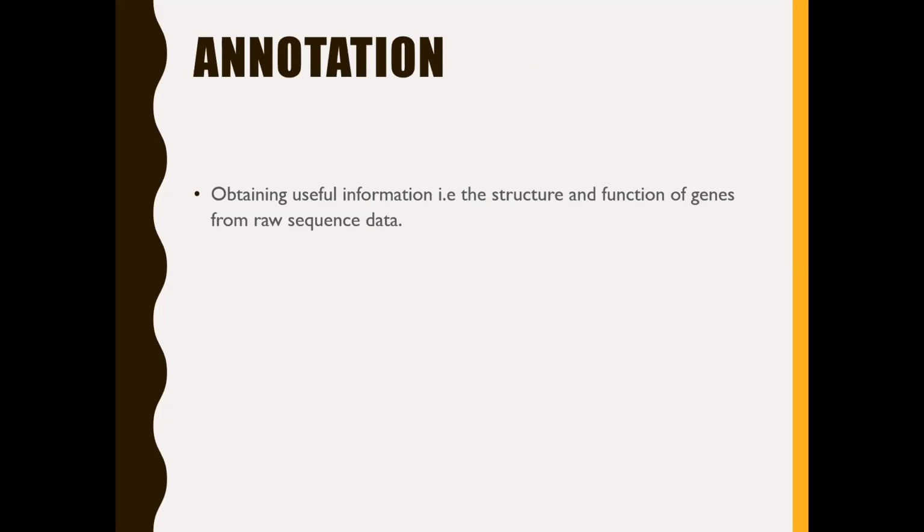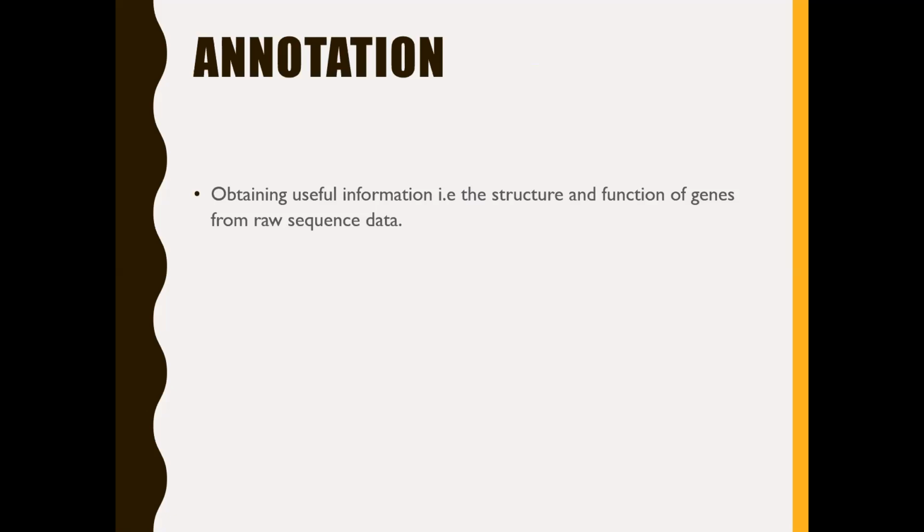So there are several methods by which you would be able to predict the structural and functional annotation of these genomic DNA sequences. And again, the methods or the difficulty levels are different in case of prokaryotes and eukaryotes.